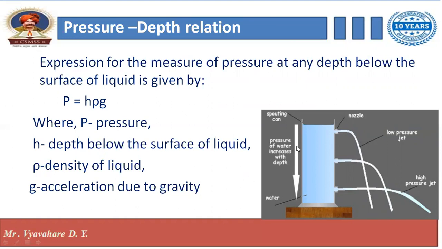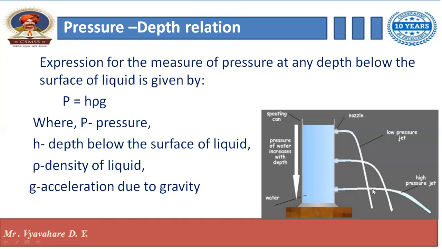The picture shows a liquid jar. If we make a hole at the upper side, the pressure acting at that point is very low. When we take a hole at the next point, the entire liquid above acts with pressure at this point, so the pressure increases. Also, if we go deeper and make a hole at the last point, the entire liquid acts with pressure on this point.